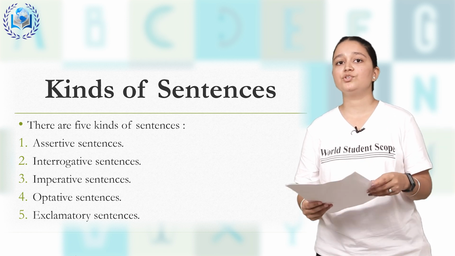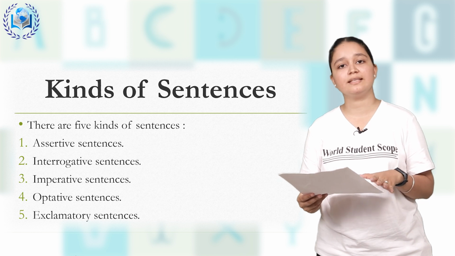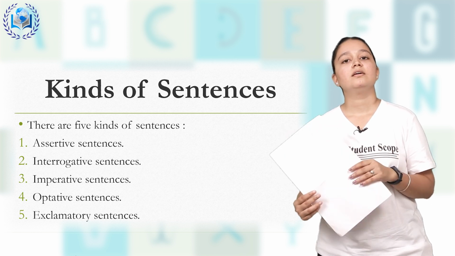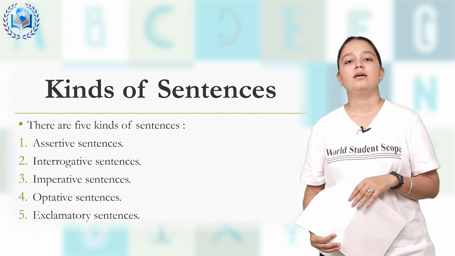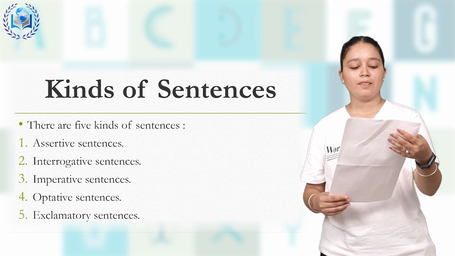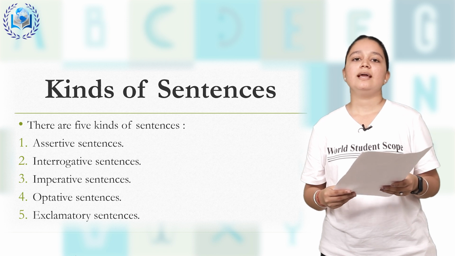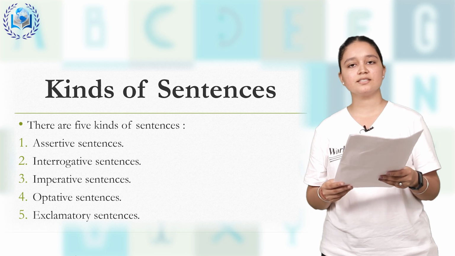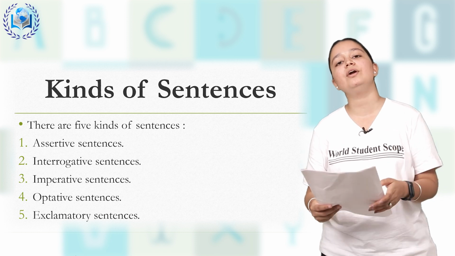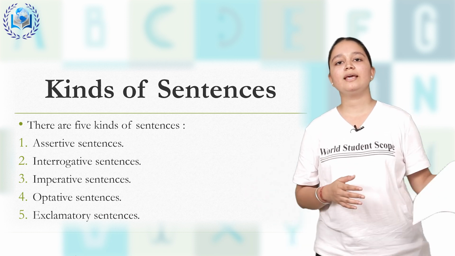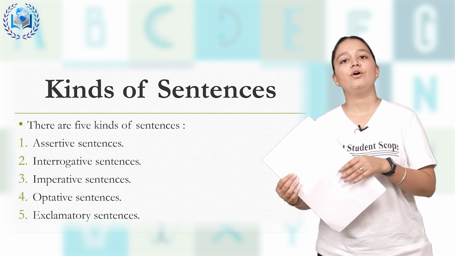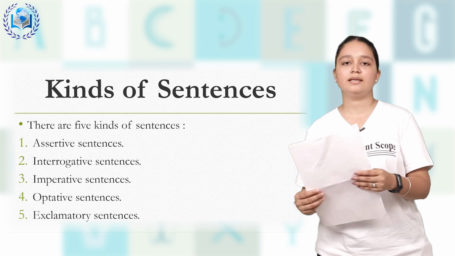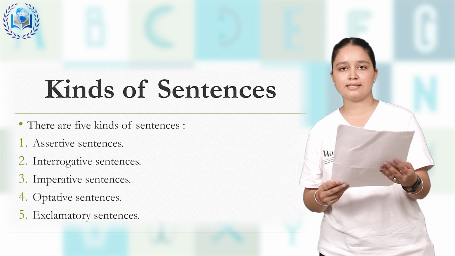So there are usually 5 kinds of sentences, namely assertive sentences, interrogative sentences, imperative sentences, optative sentences, and last is exclamatory sentences. Let's discuss the first one, assertive or declarative sentences. We can either say assertive or declarative sentences. This is the one and the same thing. Either assertive or declarative we can say.